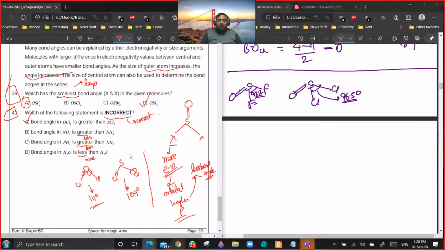Another thing is that in case of OCl2, there will be back bonding also. So the hybridization will be changing from sp3 to sp2. That tendency will be less in case of SCl2. That's why it is having a bond angle close to the sp3 bond angle. Are you getting the point?